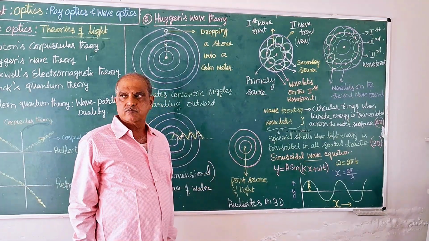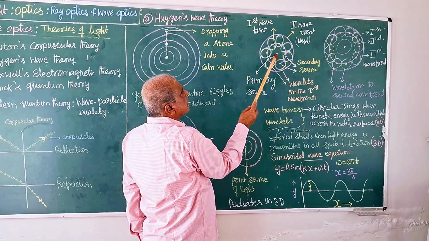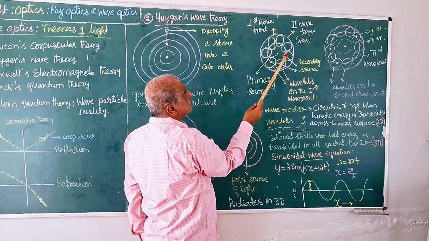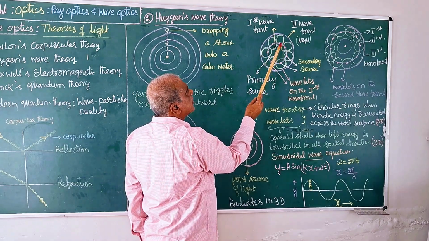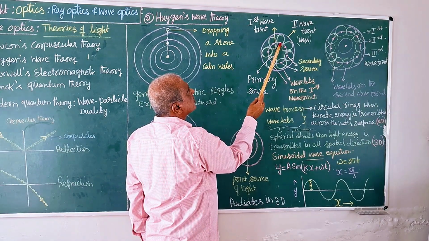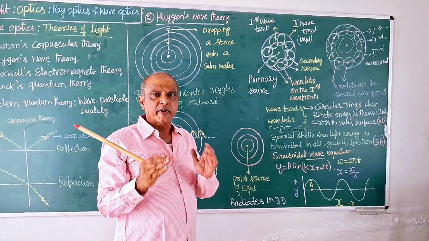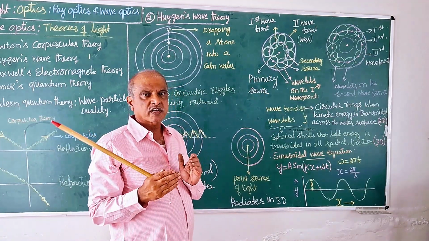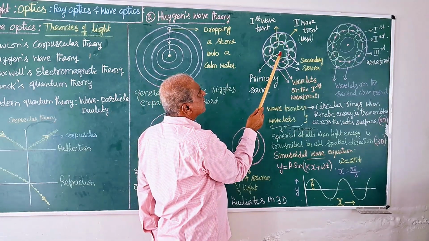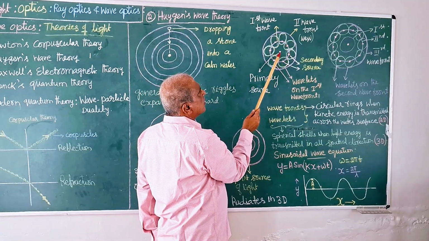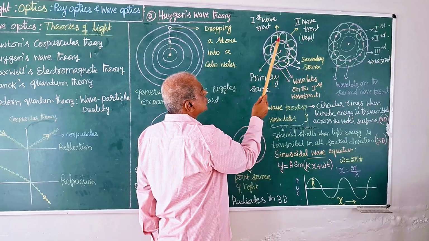How? Every point on the wavefront has the same energy. They vibrate and oscillate like the original point. So all these points behave like this point, but as secondary sources.